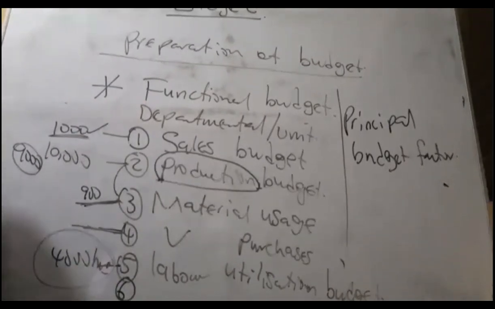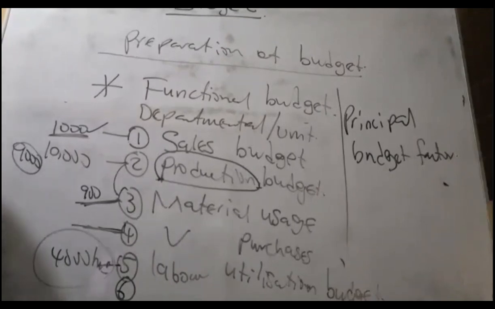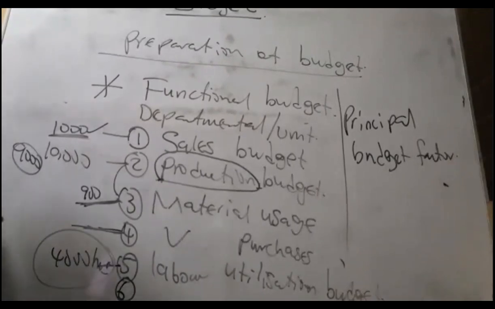If your facility, systems, equipment or gadgets can serve 1,000 customers for a whole year, and you are budgeting to serve 20,000 customers, that will not be possible. So budget according to what you have, what your strength can carry. Don't do extra because others are doing extra. No, we don't do that in budget.